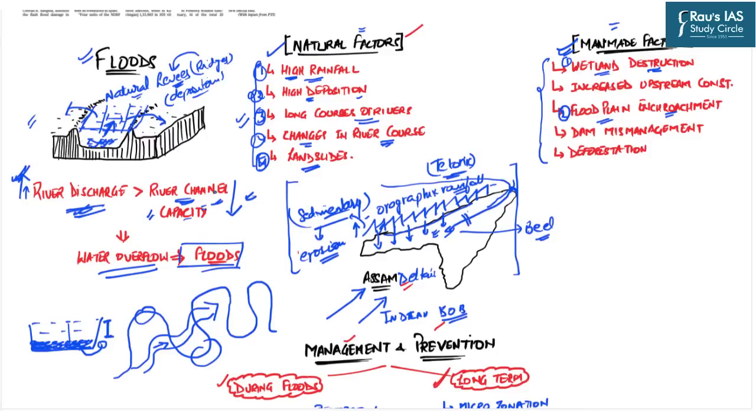The wetlands many a times have a very strong and diverse vegetation which stops the fast flowing water of the floods and protects the areas lying nearby. Similarly, the floodplains offer vast areas to store the excessive water during the flood situations. But now, because they have been destroyed or encroached, the areas which earlier were storing the excess waters are not available now. The third important aspect is the increased upstream construction.